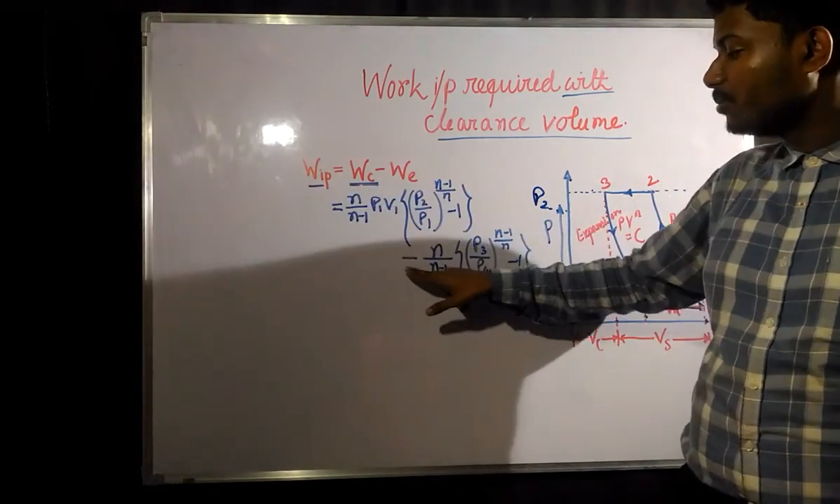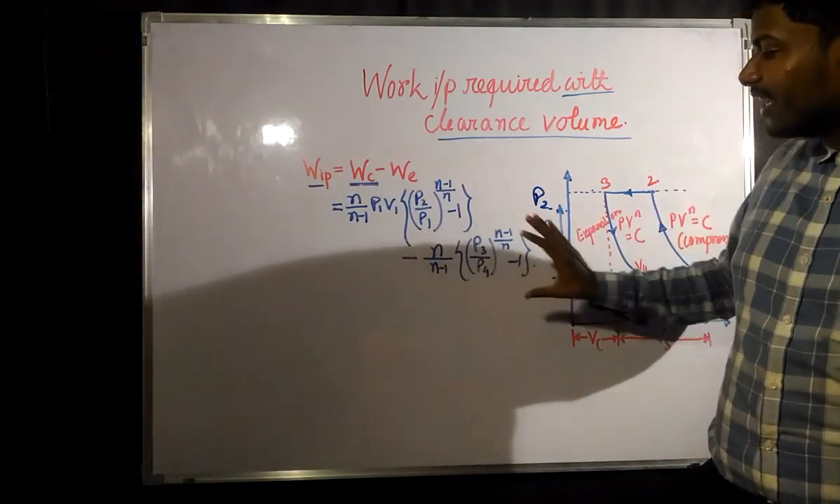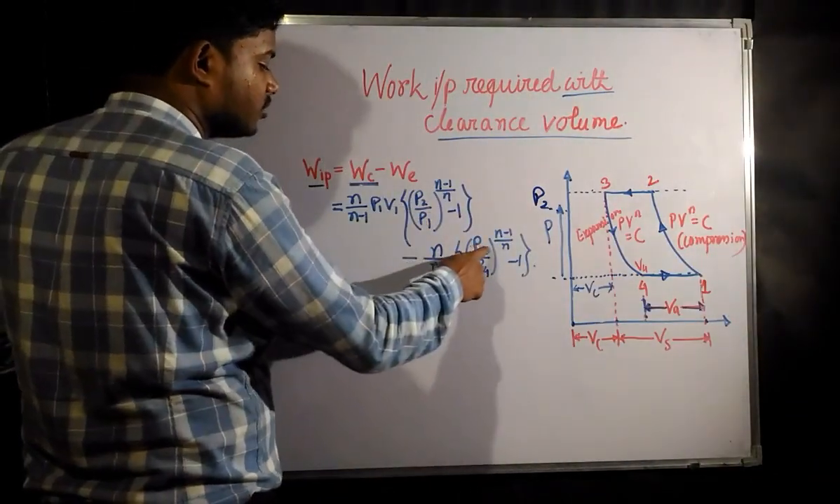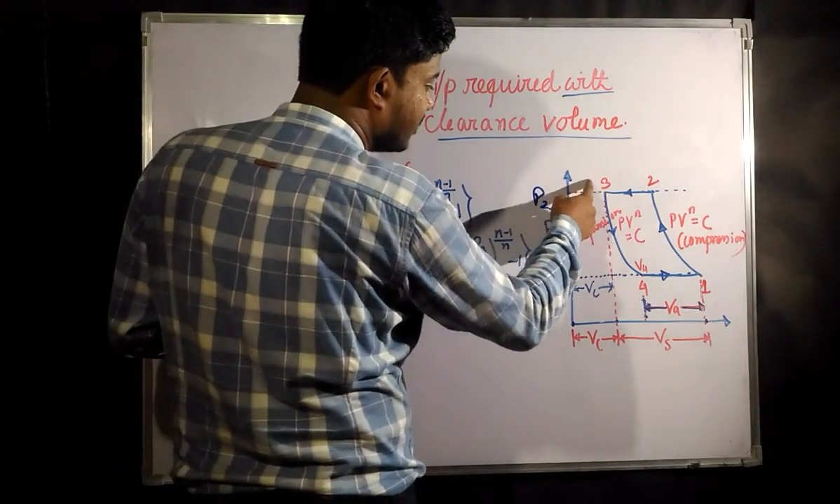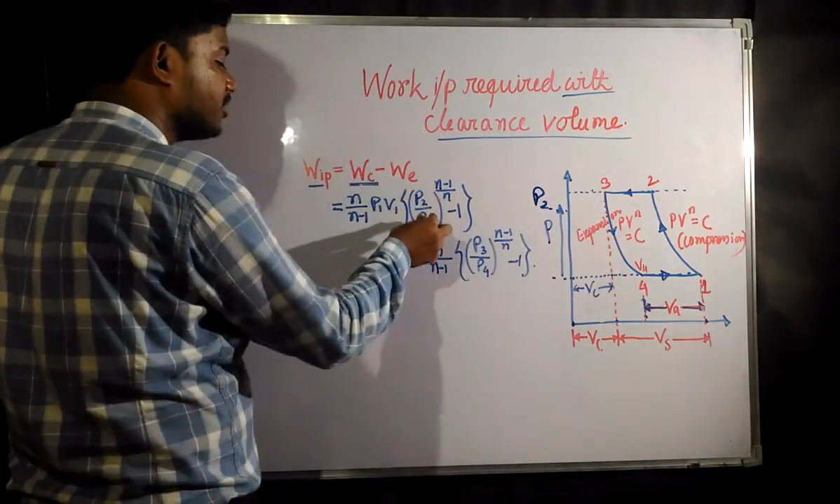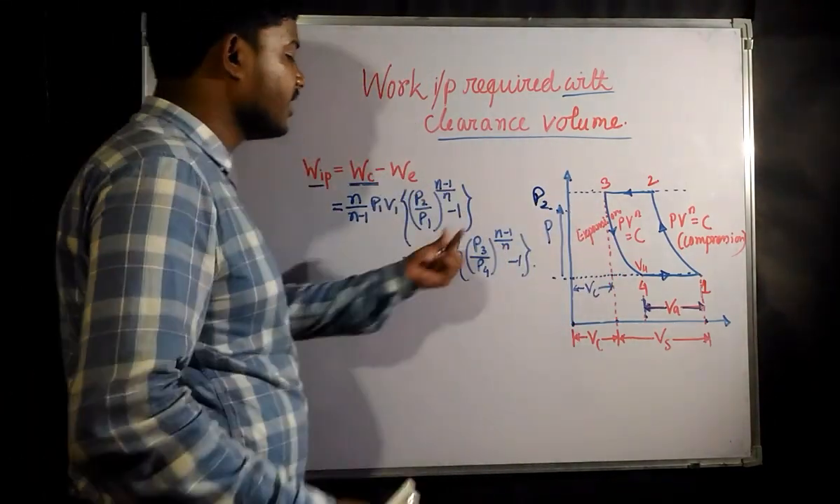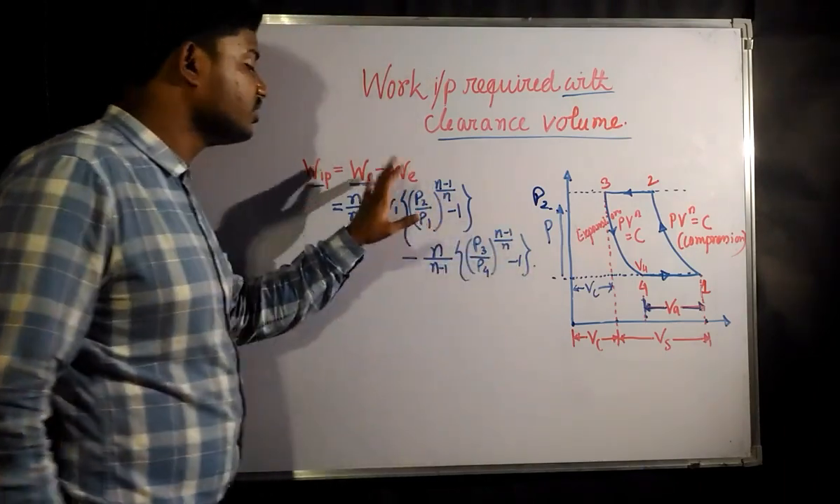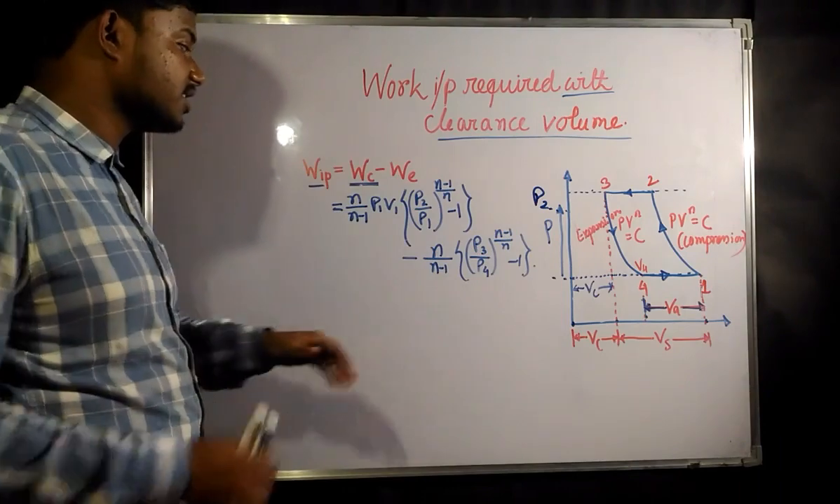Similarly, for expansion it would be like this, higher pressure by lower pressure. Here also it is higher pressure by lower pressure, because P3 is higher and P4 is lower. Higher pressure by lower pressure to the power n minus 1 by n, minus 1. So this is going to be the work done due to expansion.